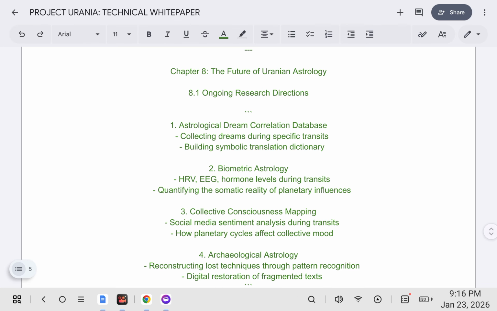The future of Uranian astrology. Ongoing research directions. Astrological dream correlation database: collecting dreams during specific transits, building a symbolic translation dictionary. Biometric astrology: HRV, EEG, hormone levels during transits, quantifying the somatic reality of planetary influences. Collective consciousness mapping: social media sentiment analysis during transits, how planetary cycles affect collective mood. Archaeological astrology: reconstructing lost techniques through pattern recognition, digital restoration of fragmented texts.